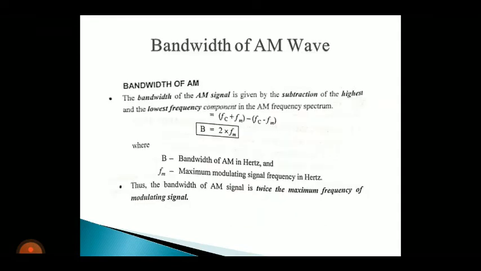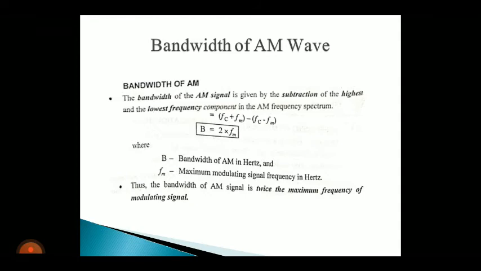Then the next one is the bandwidth of an AM wave. Bandwidth is represented by the letter B. Bandwidth is the difference between the upper sideband frequency and the lower sideband frequency. What is the upper sideband frequency?